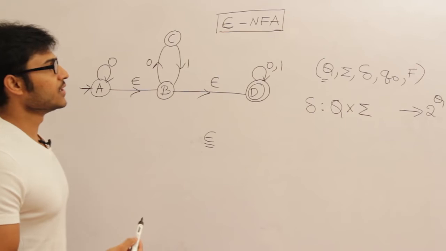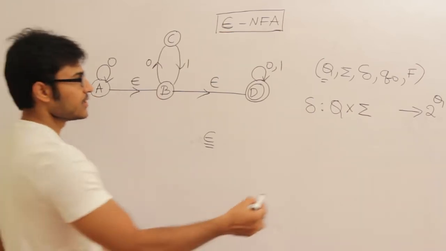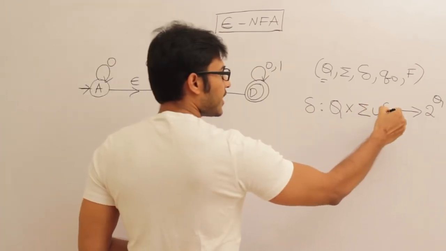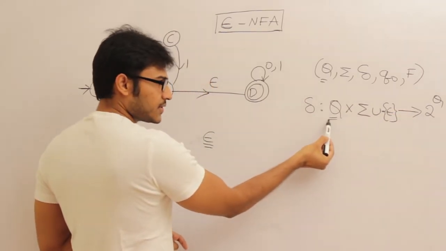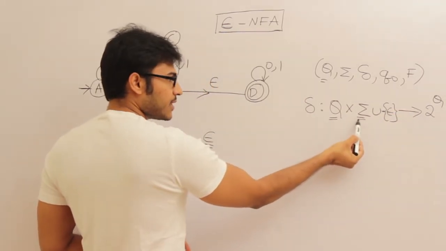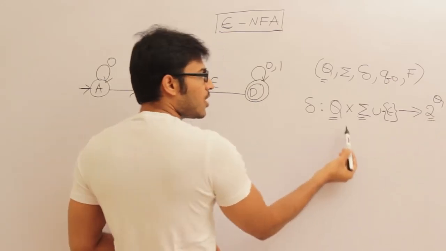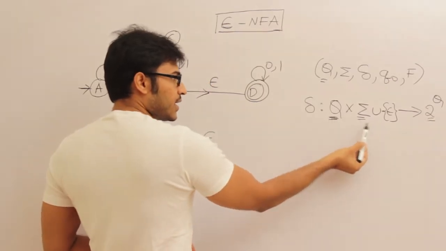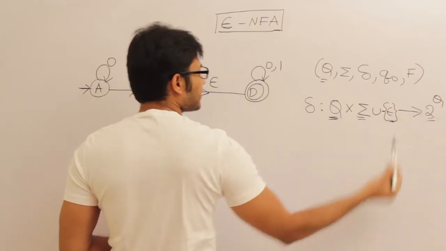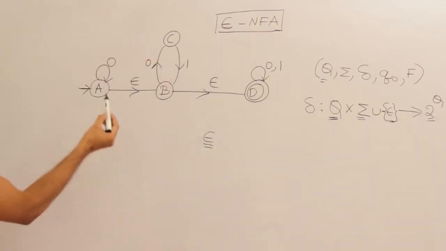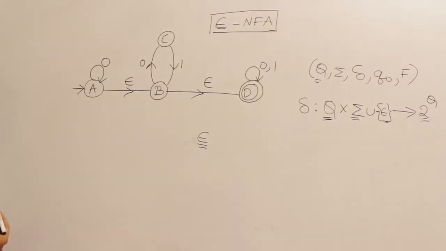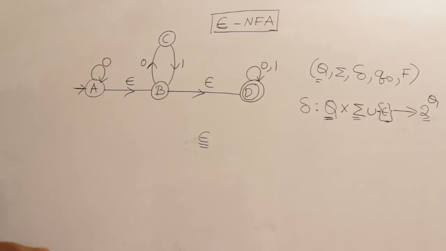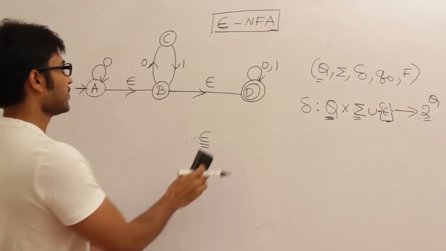The only difference between Epsilon NFA and NFA is that here I even have epsilon, which means on a particular state, on seeing some symbol I can go to some state, or on a particular state without seeing anything a transition is possible. See this, on A without seeing anything we can even transit to some state, right? So I'll talk about a property called epsilon closure.